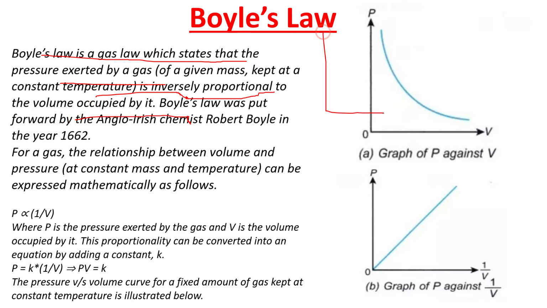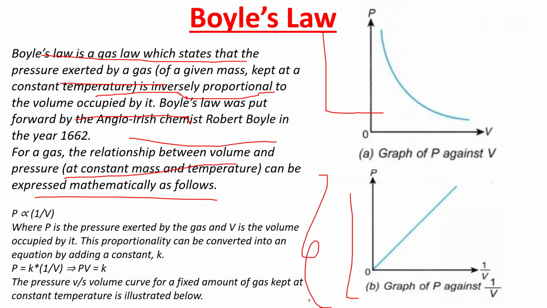You can see through the diagram here. Okay. For a gas, the relationship between volume and pressure at constant mass and temperature can be expressed mathematically as follows. So here I have shown you through the graph, both graphs are with you. Okay.